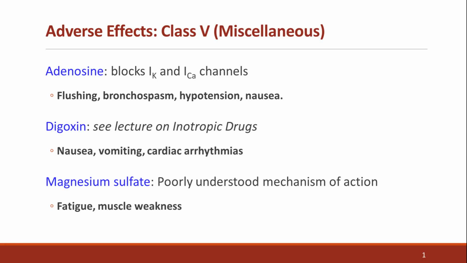Finally, Class 5 are miscellaneous agents. These don't fit neatly into the previous categories but are clinically important. Adenosine, often used for acute termination of supraventricular tachycardia, may cause flushing, bronchospasm, hypotension, and nausea. Fortunately, its very short half-life means these effects are brief. Digoxin toxicity produces nausea, vomiting, and a range of cardiac arrhythmias, particularly with electrolyte imbalances like hypokalemia. Magnesium sulfate, used in torsades and certain eclampsia-related arrhythmias, can lead to fatigue and muscle weakness, especially with overdose.